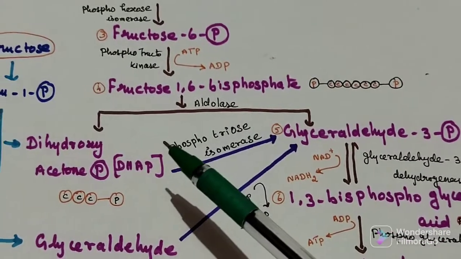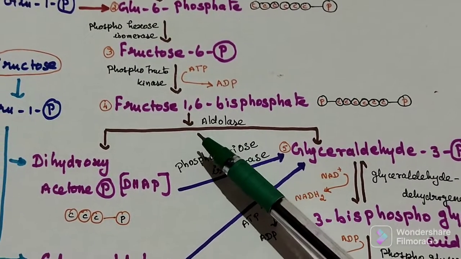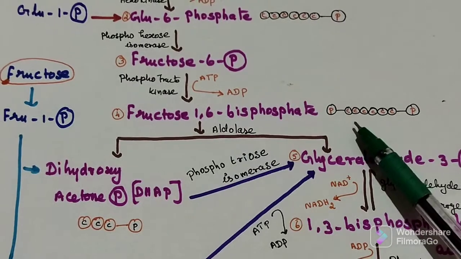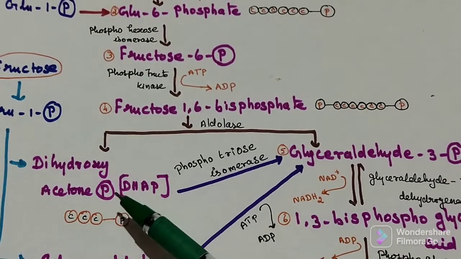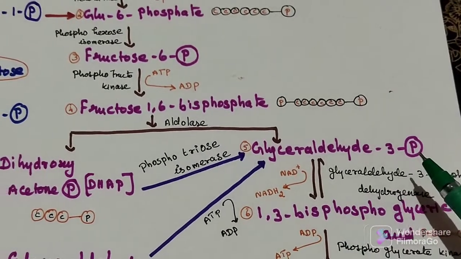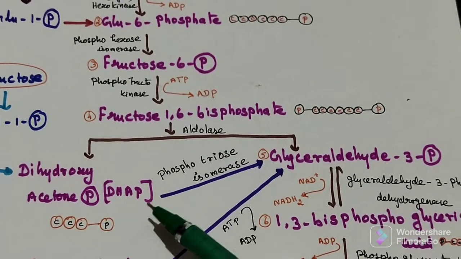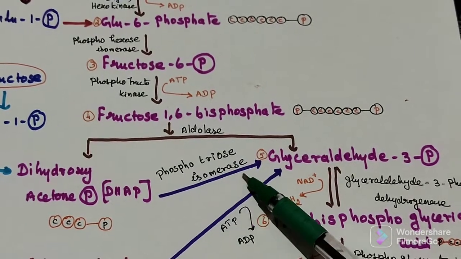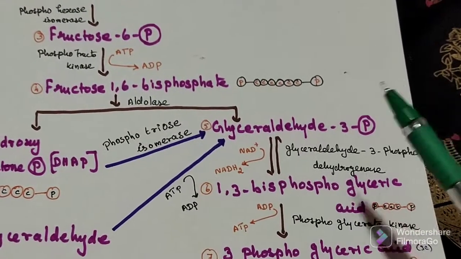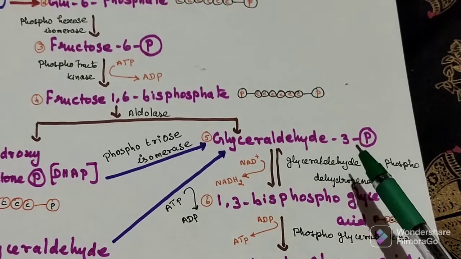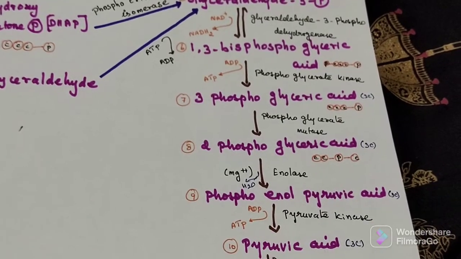Then a cleavage, breakdown process occurs with the help of aldolase enzyme. This reaction is catalyzed by aldolase. A 6 carbon compound will be divided into two 3 carbon compounds: dihydroxyacetone phosphate and glyceraldehyde 3-phosphate. Again this dihydroxyacetone phosphate, with the help of phosphotriose isomerase enzyme, will be converted into glyceraldehyde 3-phosphate. So we get here 2 molecules of glyceraldehyde 3-phosphate. After that, up to the end, we get 2 molecules of all the components, 2 molecules of pyruvic acid.